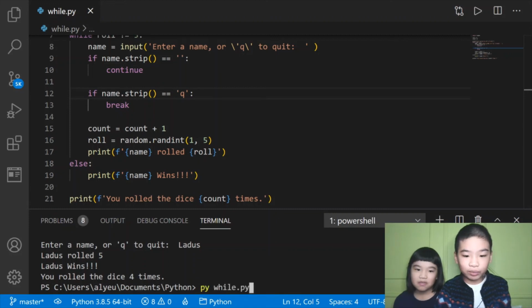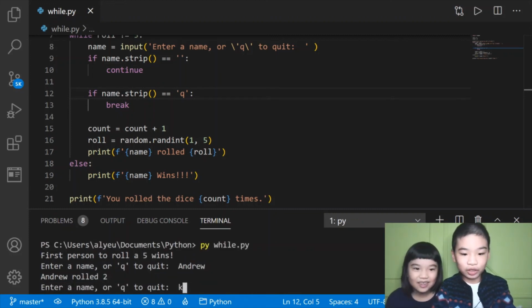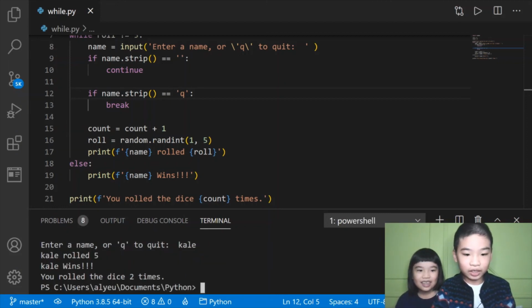Okay, fine. One more time. One last time. Andrew rolled 2. Kalia. Kalia rolled 5. Kalia wins. Okay, that's not how I spell her name. I pressed enter too fast.